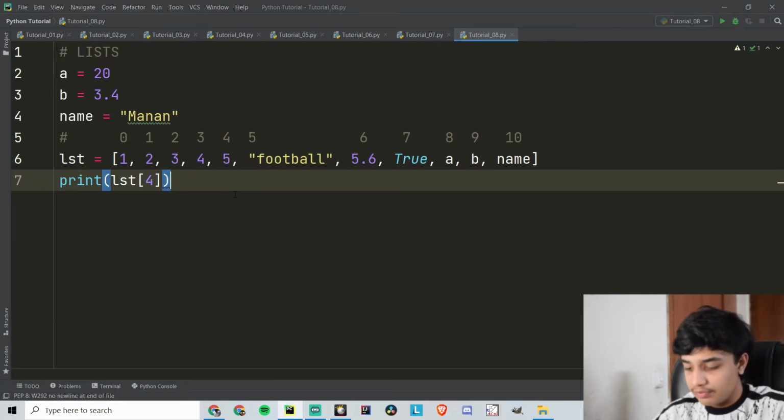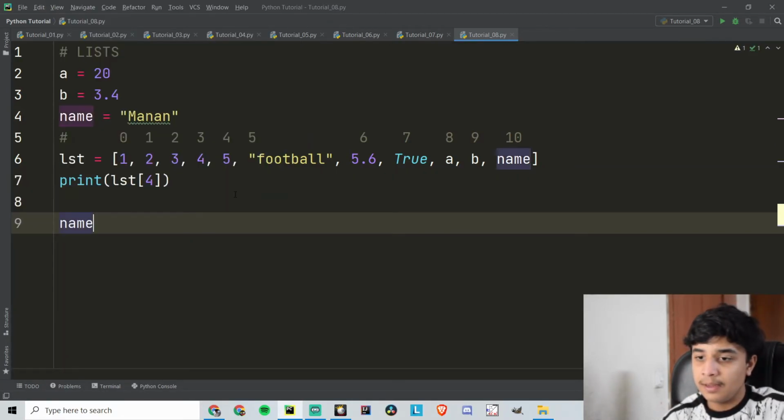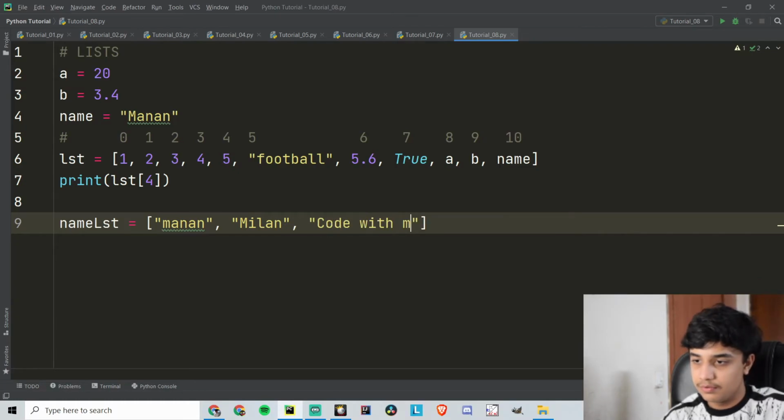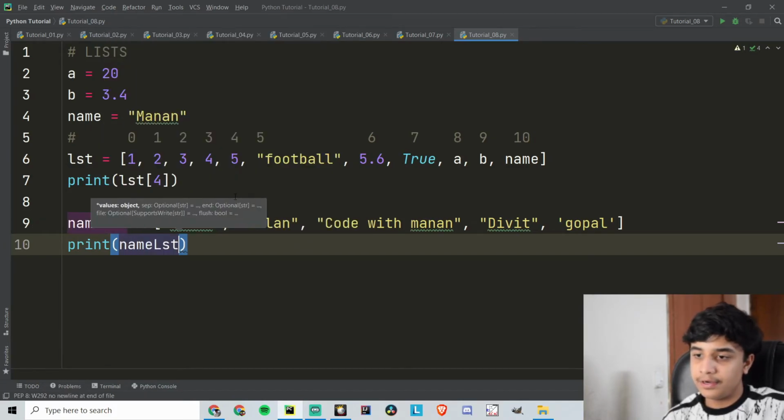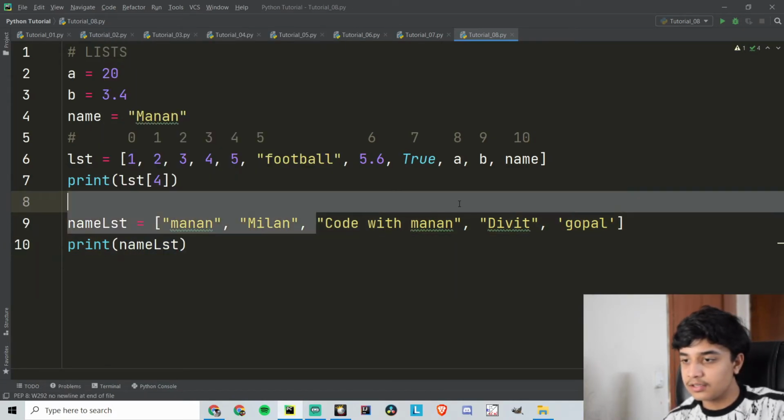Another example would be name list is equal to a list of names like Manan, Milan, and then let's say code with Manan, Divit, and then Gopal. So what if I want to print the third element?